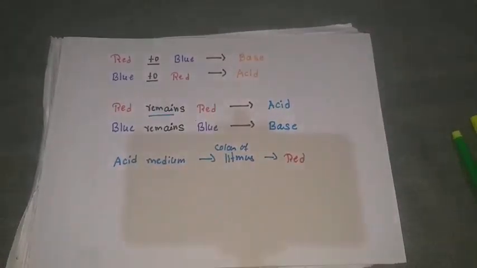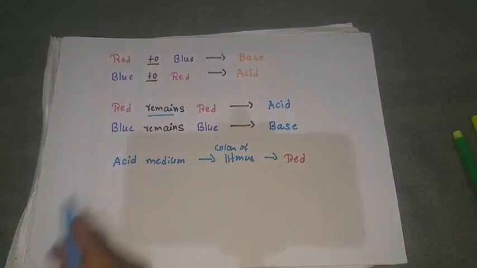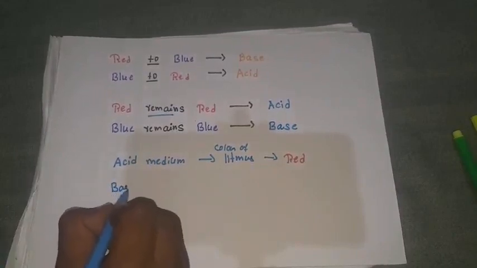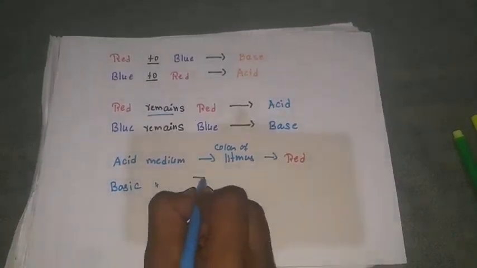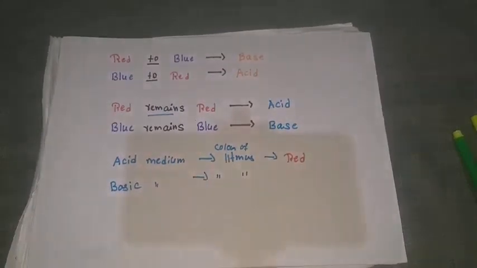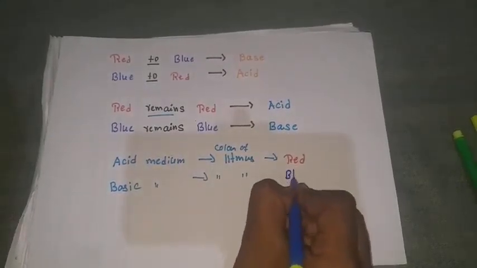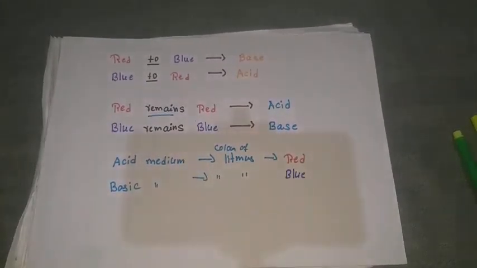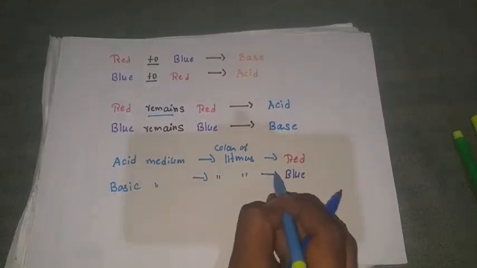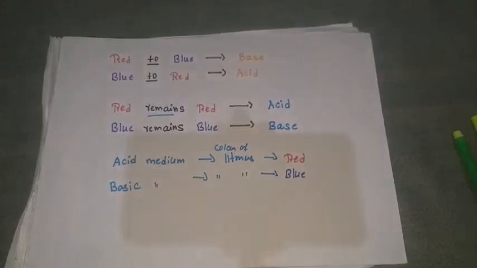Then in basic medium, the color of litmus paper is nothing but blue. In acidic medium, the color of litmus paper is red. In basic medium, the color of litmus paper is blue.